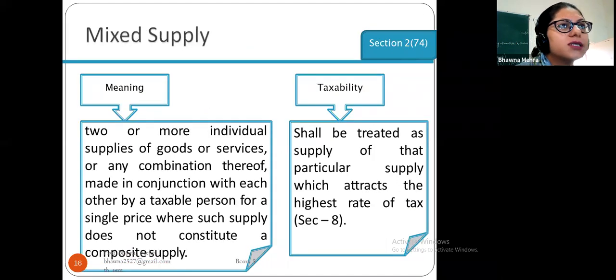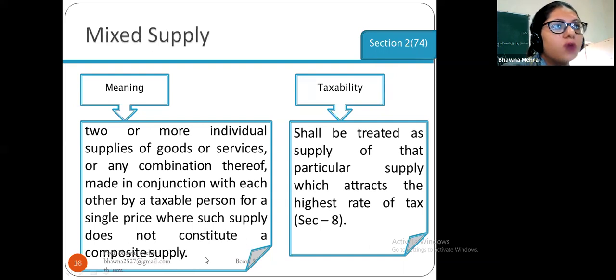Now come to the mixed supply. Mixed supply means two or more individual supplies of goods or services, or any combination thereof, made in conjunction with each other by a taxable person for a single price, where such supply does not constitute a composite supply.